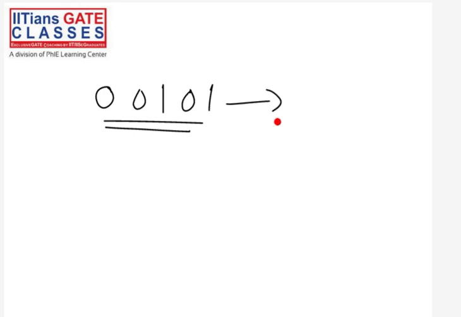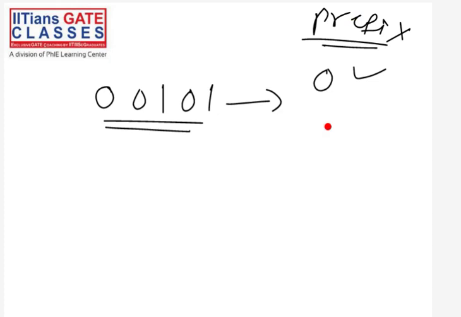For this string you can see this 0 is a prefix. I am writing some of the prefixes. This 0 is a prefix because from the beginning you can take one symbol and you will get 0.